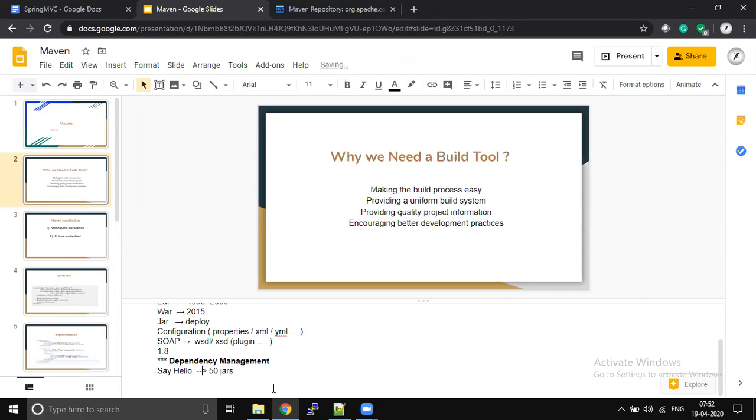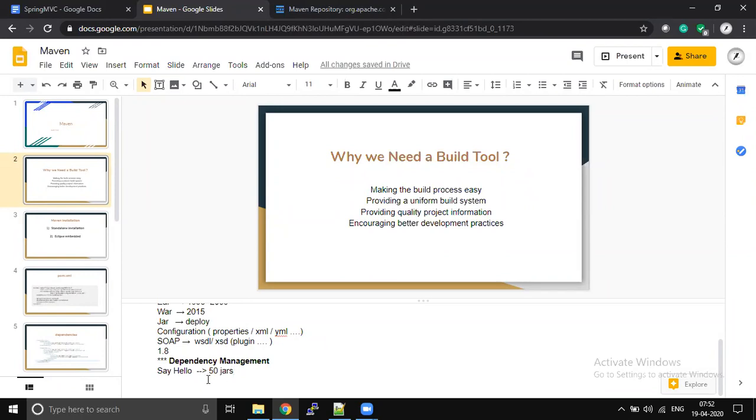And all the jars will have a particular version dependency. So you must remember all those dependency structures, and if you use a wrong version, it will start throwing exceptions, and you can't even imagine.